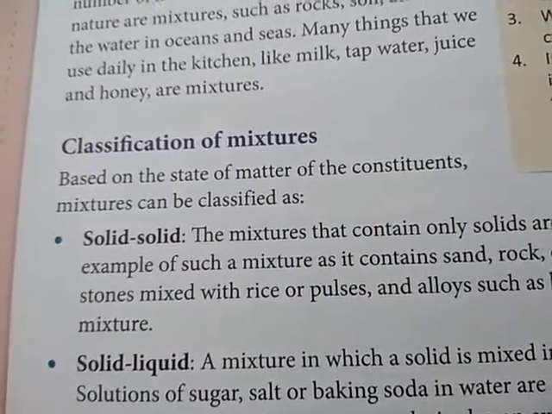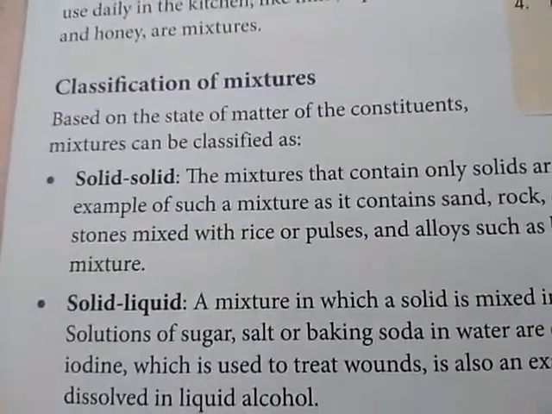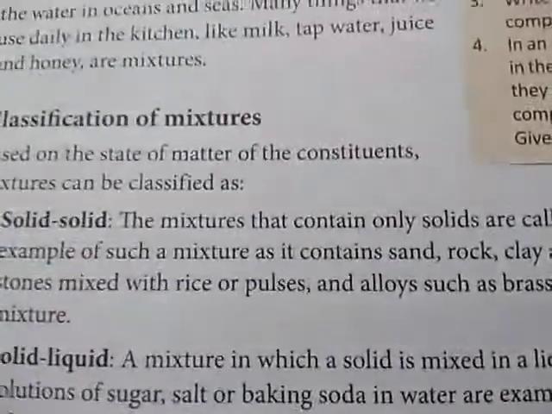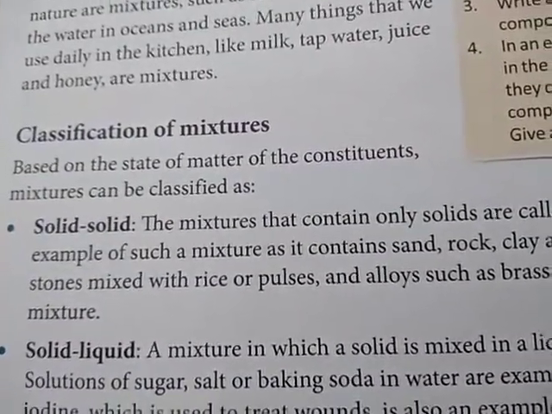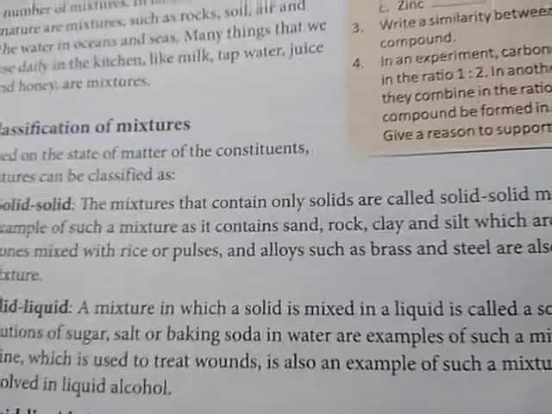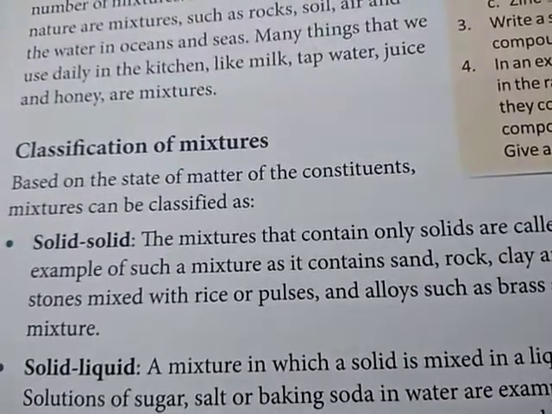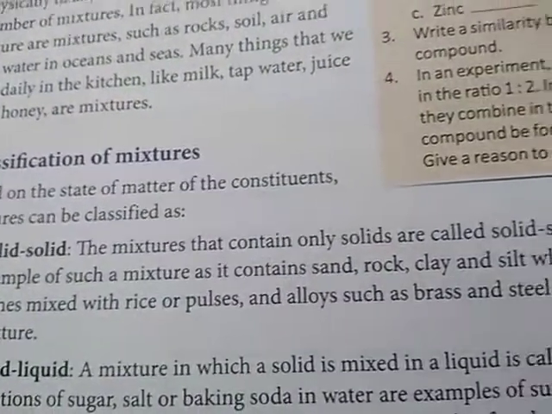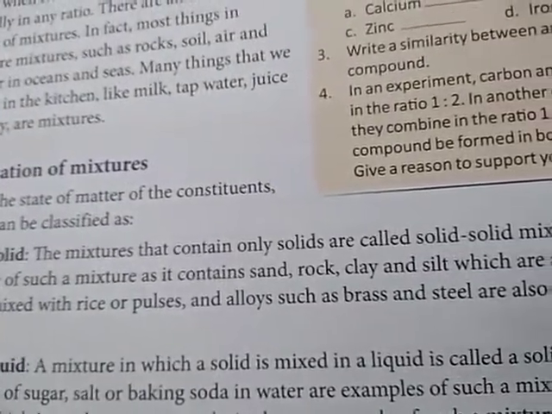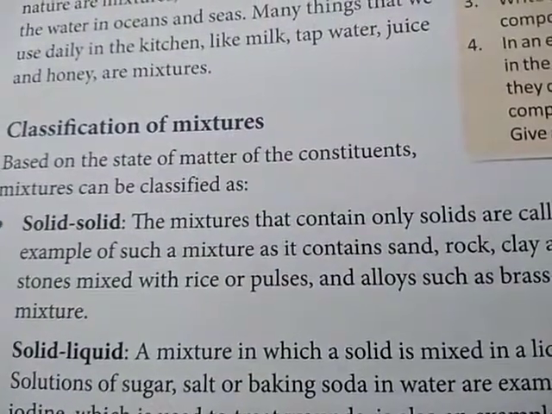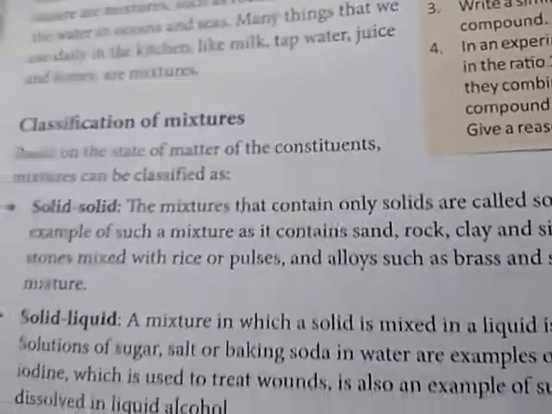Now there are so many types of mixtures. The types are like solid solid, solid liquid, liquid liquid. So let us see. First, solid solid. The mixtures that contain only solids are called solid solid mixtures. Soil is an example of such a mixture, as it contains sand, rock, clay and silt, which are solids. Small stones mixed with rice or pulses, and alloys.